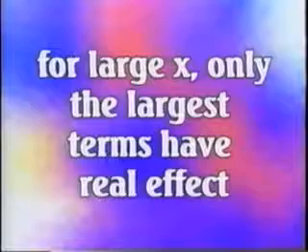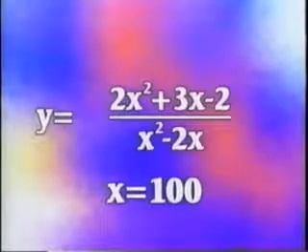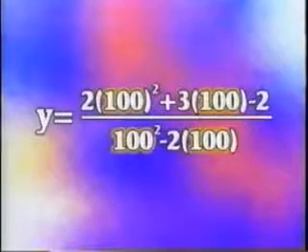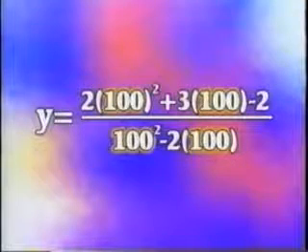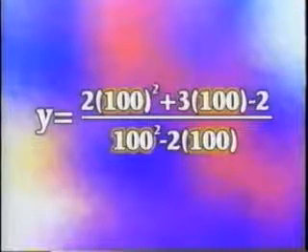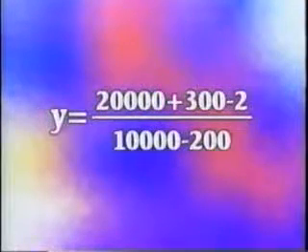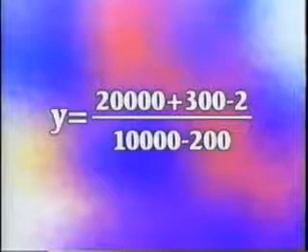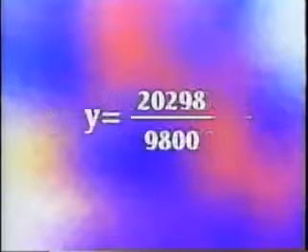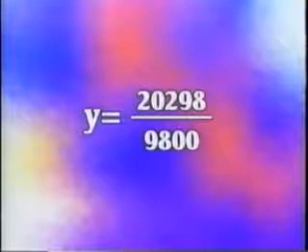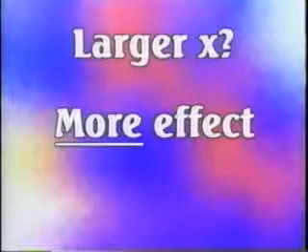For instance, when x equals 100, the top of the fraction is 2 times 100 squared plus 3 times 100 minus 2, which equals 20,000 plus 300 minus 2. Obviously, 20,000 is much bigger than the other numbers. For an even larger value of x, say 1,000, this effect becomes even more pronounced.